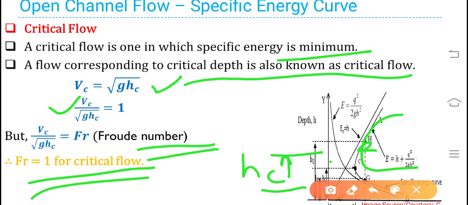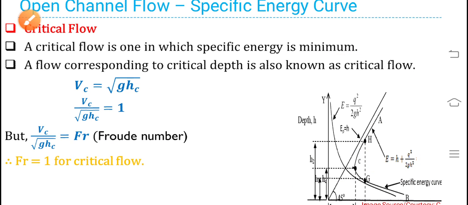One sentence you can write: combining the potential energy curve and kinetic energy curve, which are respectively a straight line and a parabola, we will get a cubic parabola curve ACB, where C represents critical depth Hc. And then you write these two equations, but you should remember what the Froude number is. Then only is it possible to arrive at Fr equal to 1 for critical flow.